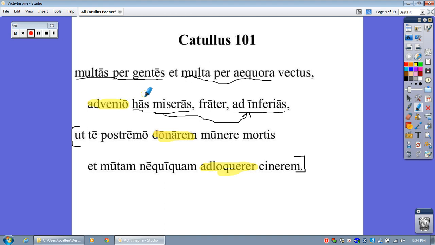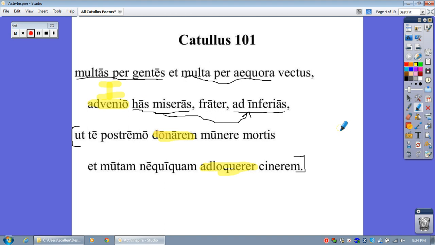Which then, oh my gosh, Latin's all about the ending. So advenio, look at the ending of it. O means I. So the subject of the entire sentence is I. So, wow, we have learned quite a lot. And have we translated it one bit? The answer is no, we have not. It's very important to do this before you start diving in.